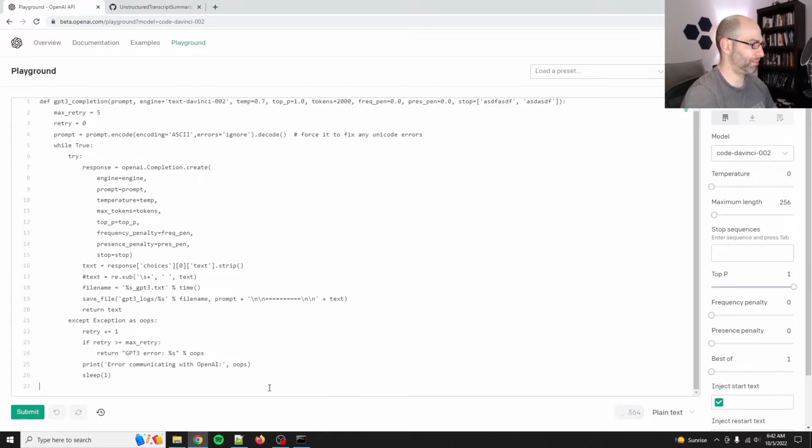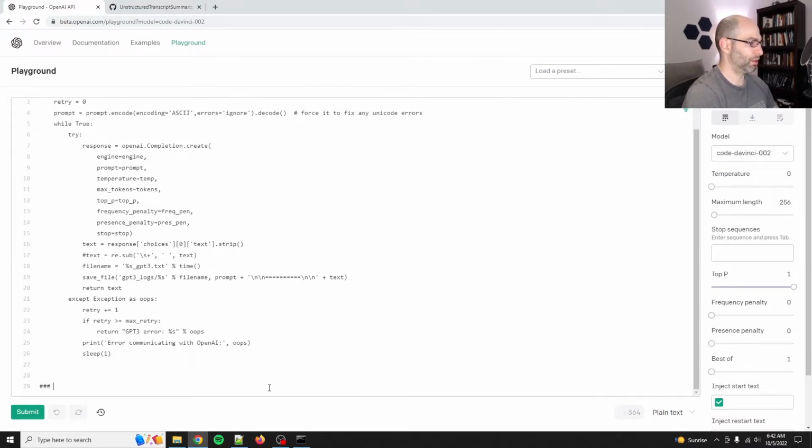Okay, rewrite, what is this? GPT-3 completion, so that it will check if the folder GPT-3 logs exists, and create it if it does not exist.